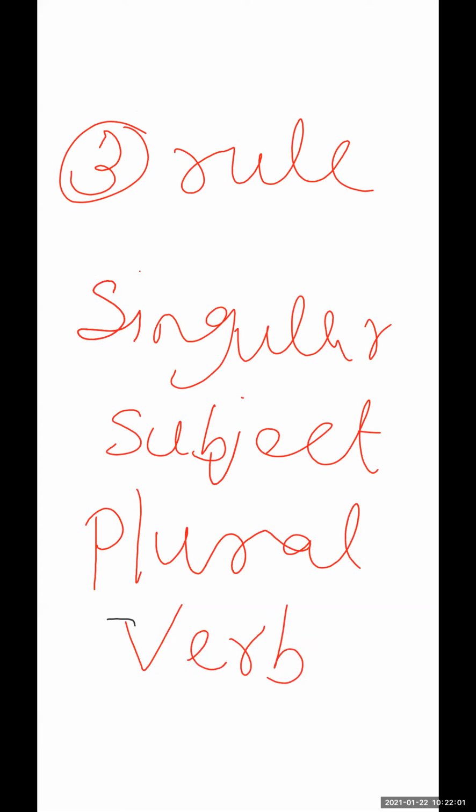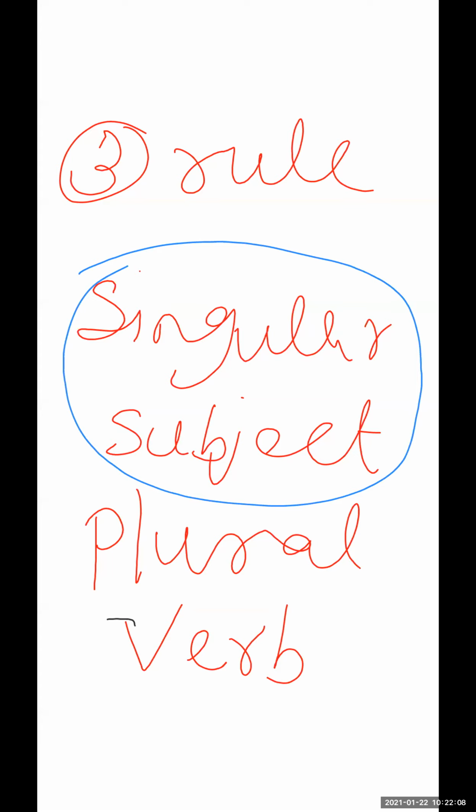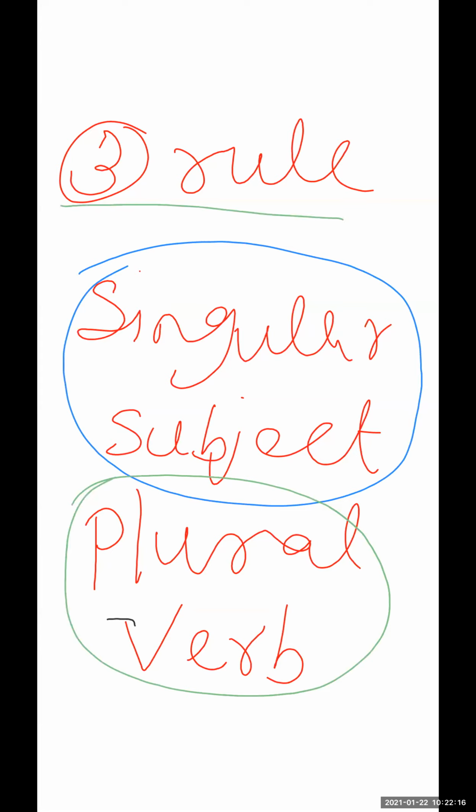What you are going to do? If you have a singular subject, you are going to have a plural verb. This is our third rule.